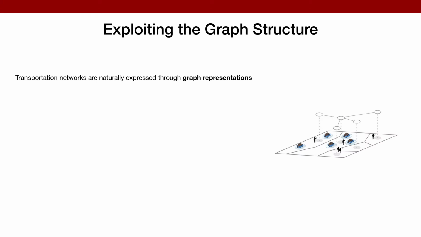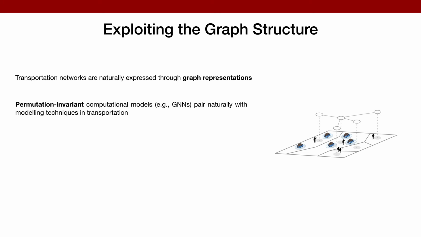In the context of urban mobility, transportation networks are naturally defined through graph representations, whereby, for example, nodes represent areas of the cities and edges the connectivity between them, such as in the figure on the right. In this work, in order to exploit the underlying graph structure, we propose the use of permutation invariant computations, such as graph neural networks, to centrally control AMOD systems. Crucially, we argue that graph neural networks exhibit a number of desirable properties and propose an actor-critic formulation as a general approach to learn proactive, scalable, and transferable rebalancing policies.